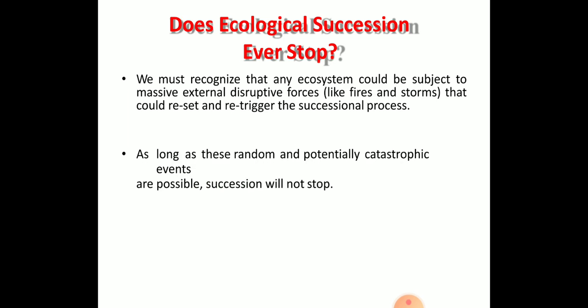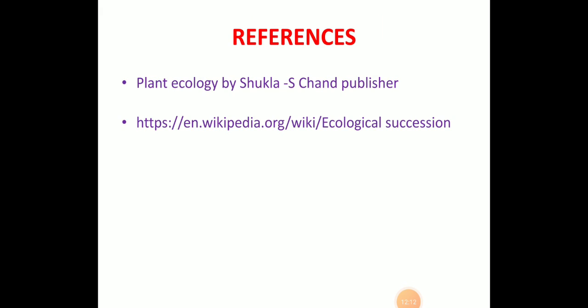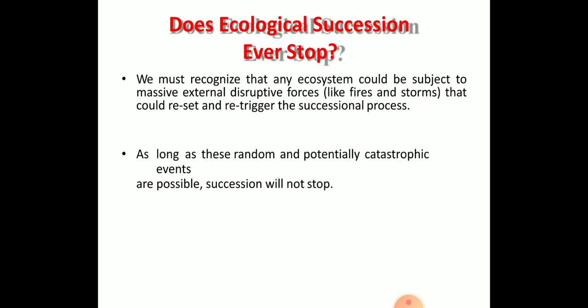After all this, you will have a question: does ecological succession stop at the end? Definitely, it is a continuous process. Once the final community is reached, later it may reset or re-trigger the ecological succession process. It happens randomly, and the process recycles again. So ecological succession is continuous and does not stop at a particular point, and different layers will be formed.